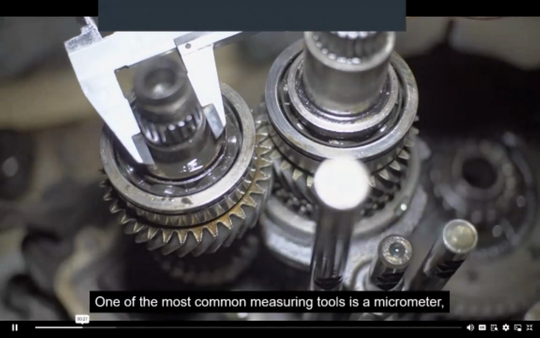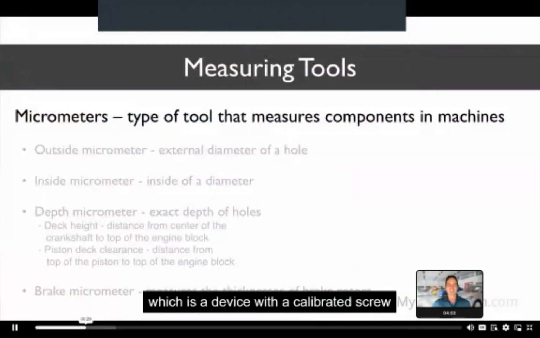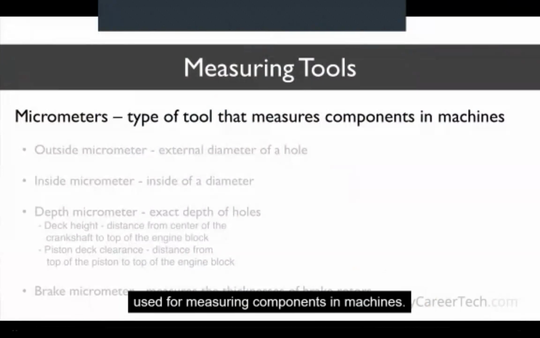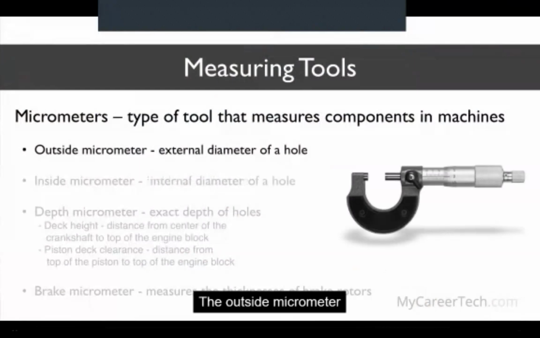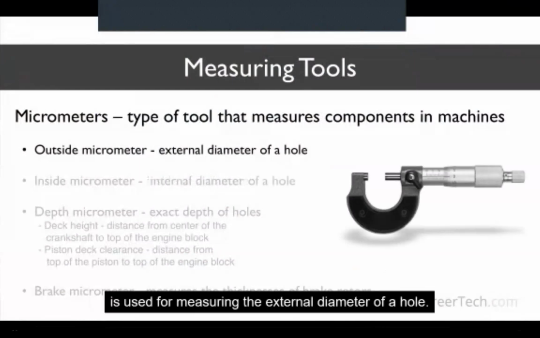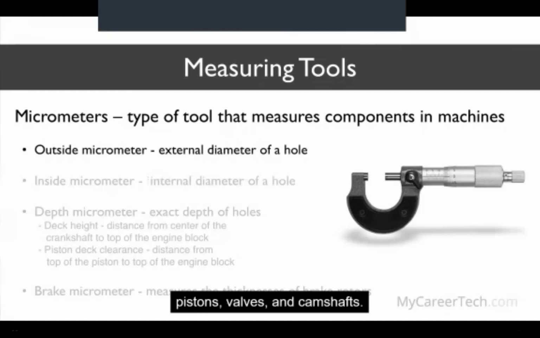One of the most common measuring tools is a micrometer, which is a device with a calibrated screw used for measuring components in machines. There are 4 different types of micrometers. The outside micrometer is used for measuring the external diameter of a hole. Parts requiring these measurements include crankshafts, pistons, valves, and camshafts.